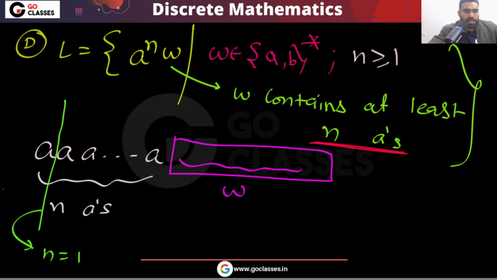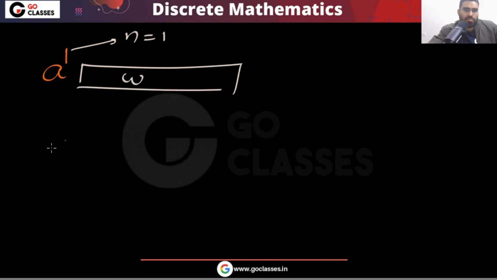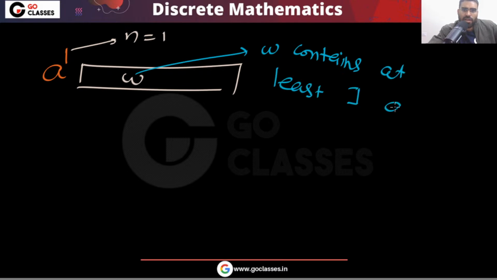And what you do? Consider this entire remaining part as W. So what I am doing? I am doing this. Fix n equal to 1, and the remaining part you consider as W. Now the question is very simple. This W must contain at least how many A's? At least one A.